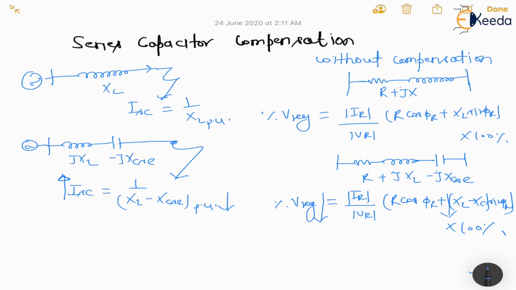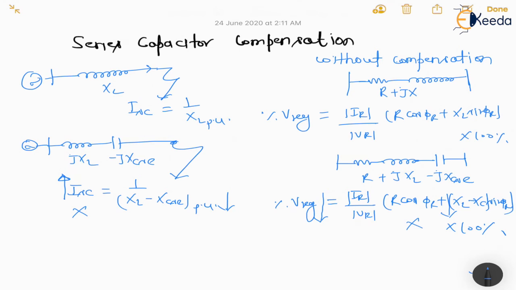When any person asks you why series capacitor compensation is basically used, our answer is not this, not this, because we know that for voltage regulation of the receiving end we have shunt capacitor compensation and shunt inductor compensation.